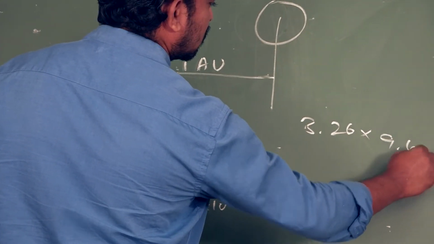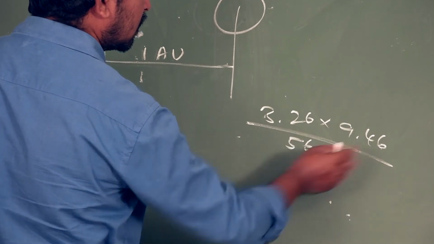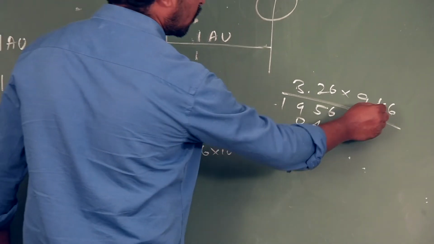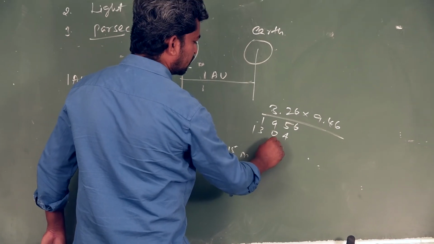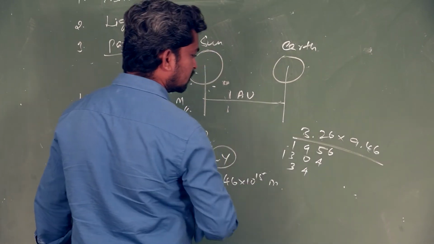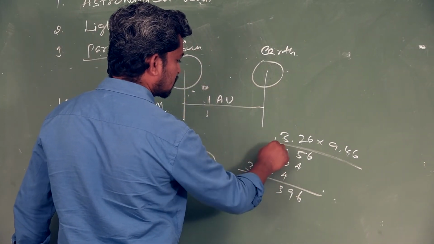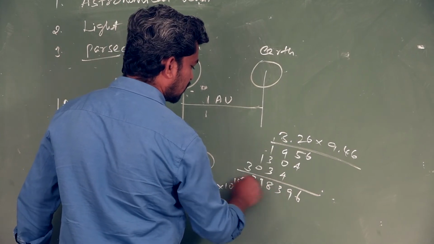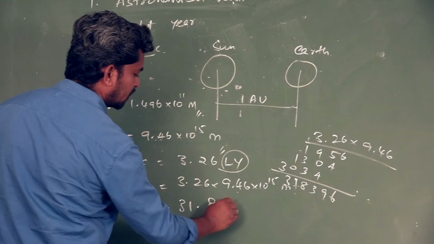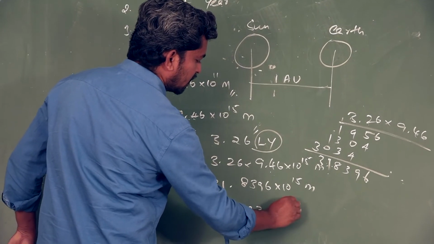3.26 into 9.46. Multiplying this gives 31.8396 into 10 power 15 meter, or 3.183 into 10 power 16 meter.